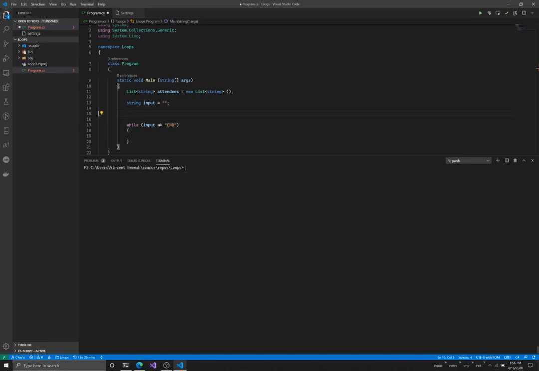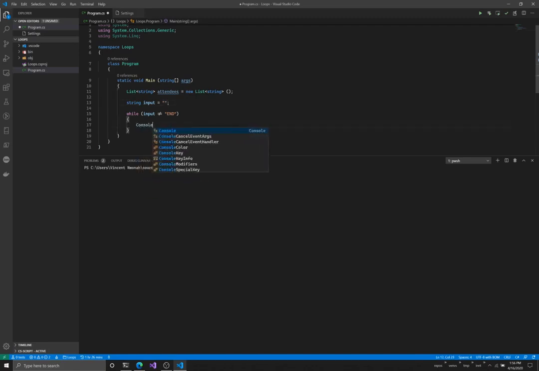So I just wanted you to take note of that. I'm saying while input is not equal to end, run this code. Now remember, I told you while statements work with conditions. I'm saying as long as the value inside of input is not end, execute this code. And now, since the value in input is just an empty string, this code is going to be executed.